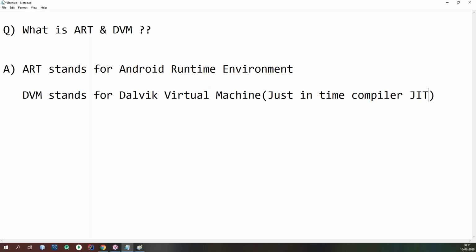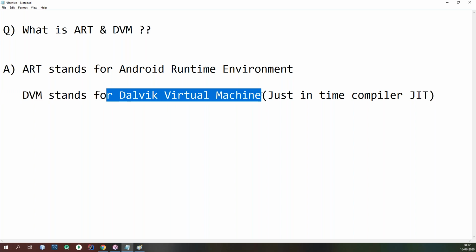That means up to the KitKat version, that is up to Android 4.4, the Dalvik virtual machine was there. Dalvik virtual machine is available up to Android 4.4 version only.